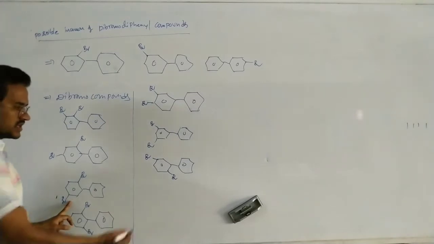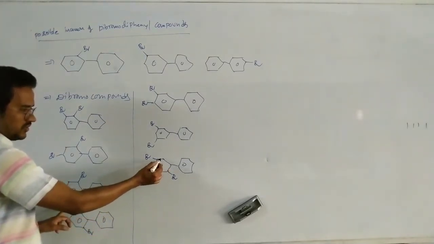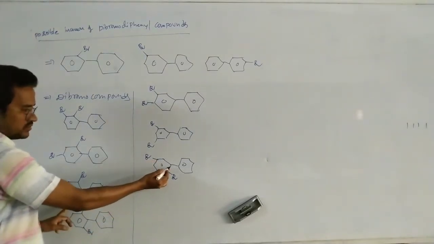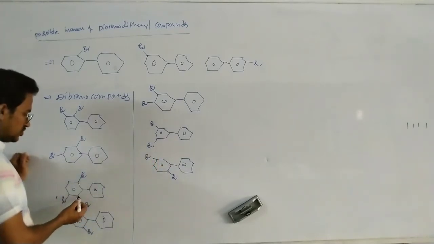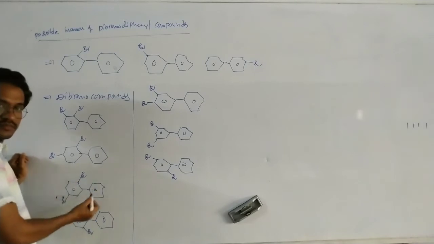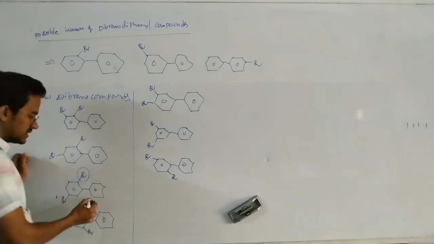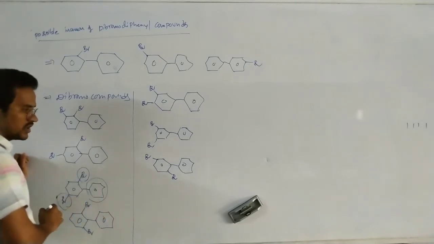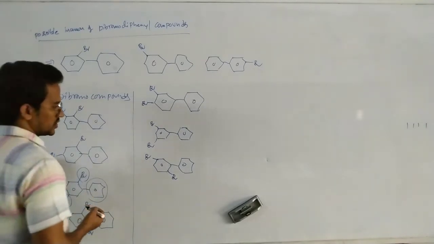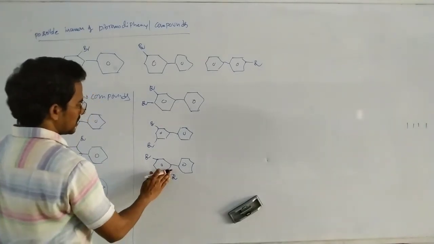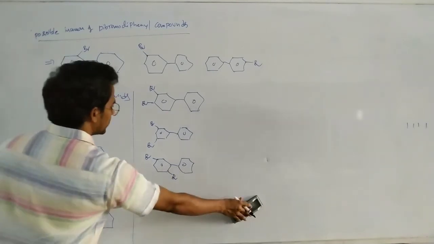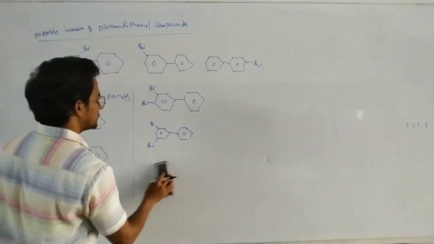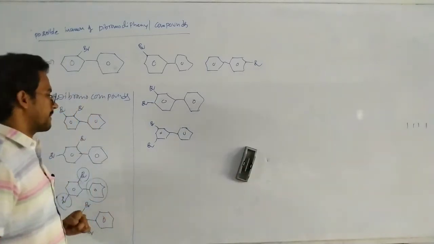In this case 1, 2, 3, 4. 1, 2, 4. Here in this case 1, 2, 3, 4. That means 1, 2, 4. Let us consider all these are the substituents. 1, 2, 4. Same. So here it should not be calculated. 2 isomers, and next one.